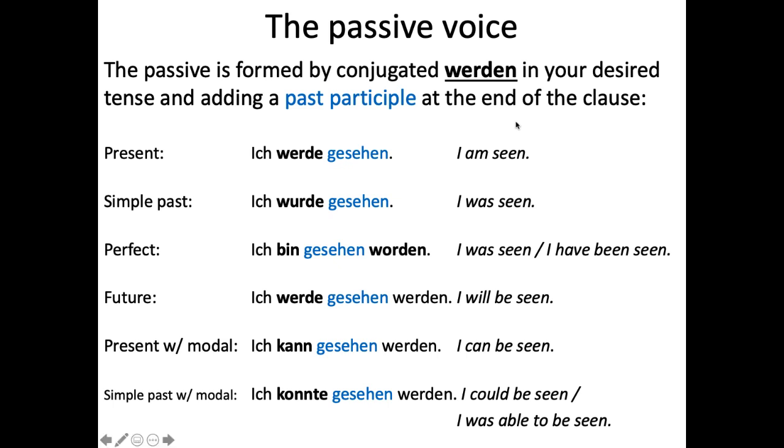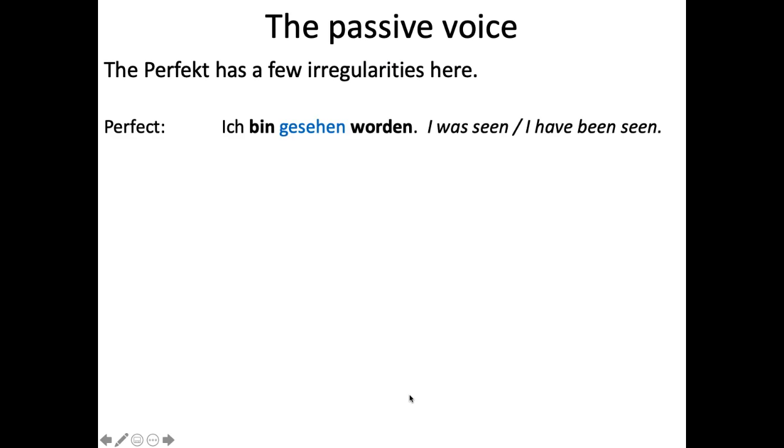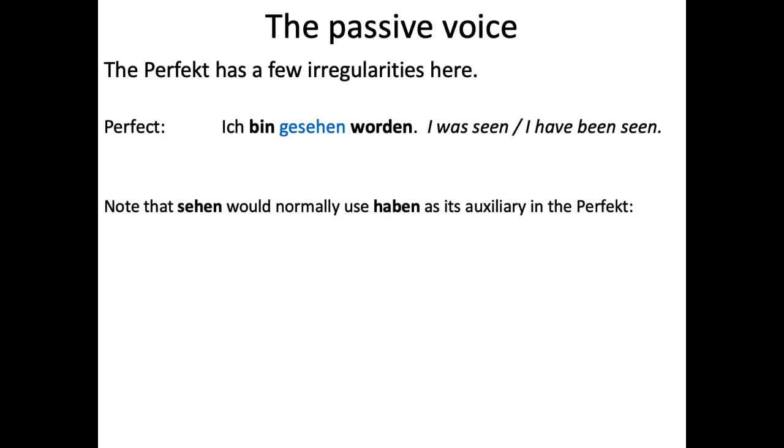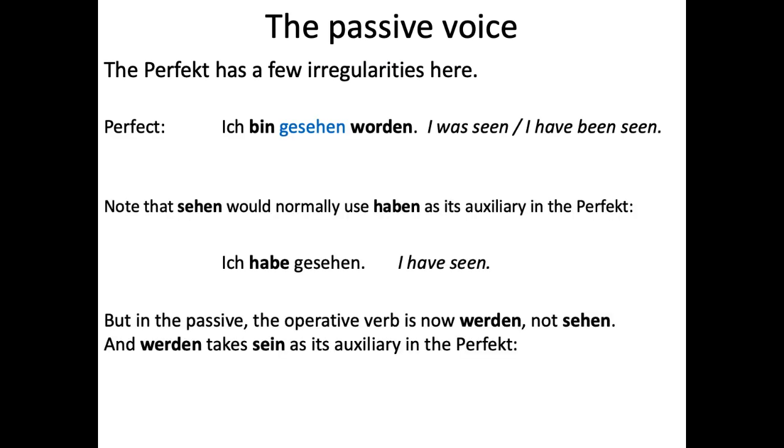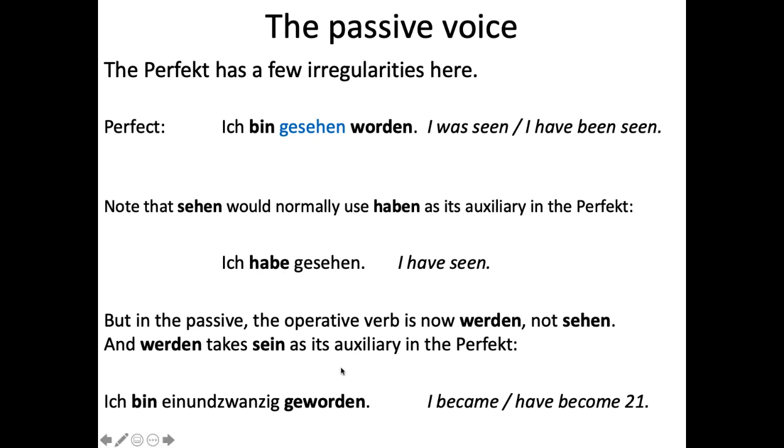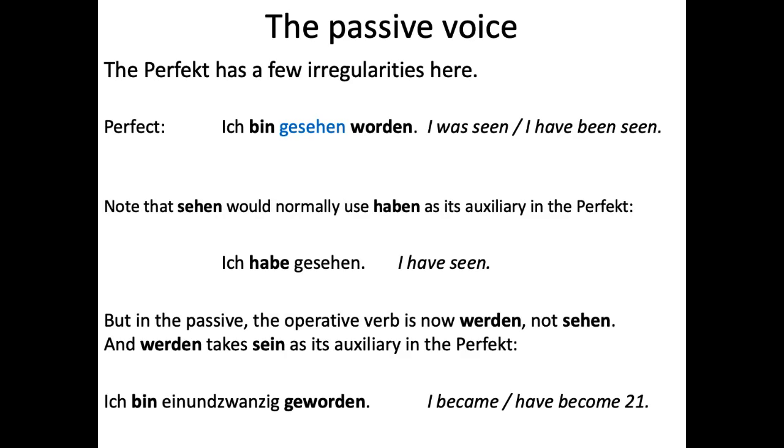So you can see normally the past participle is last, except if we have two verbs at the end, like past participle plus something else, then you're going to have werden at the end. Okay. And then, so I showed you this one. Ich bin gesehen worden. You might expect it to be something else, but this is just showing ich bin geworden is normally I have become, right? So geworden is actually the past participle you would be looking for, but it's not ich bin gesehen geworden, it's ich bin gesehen worden.